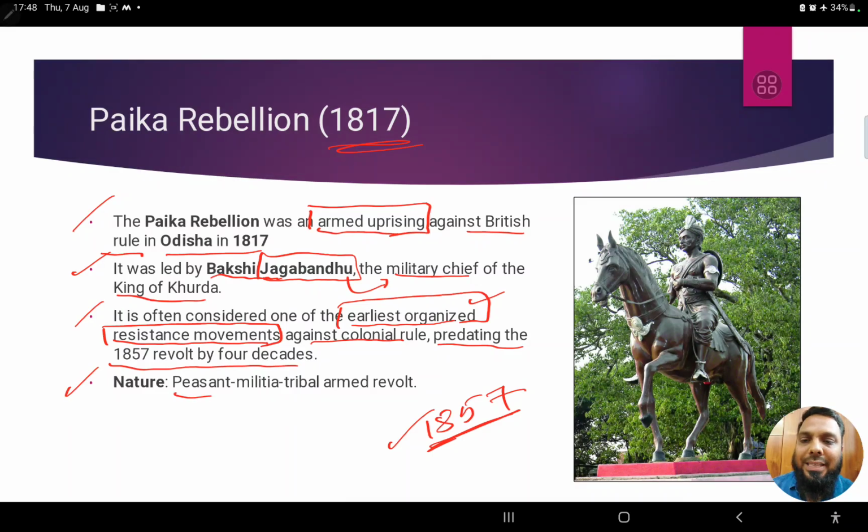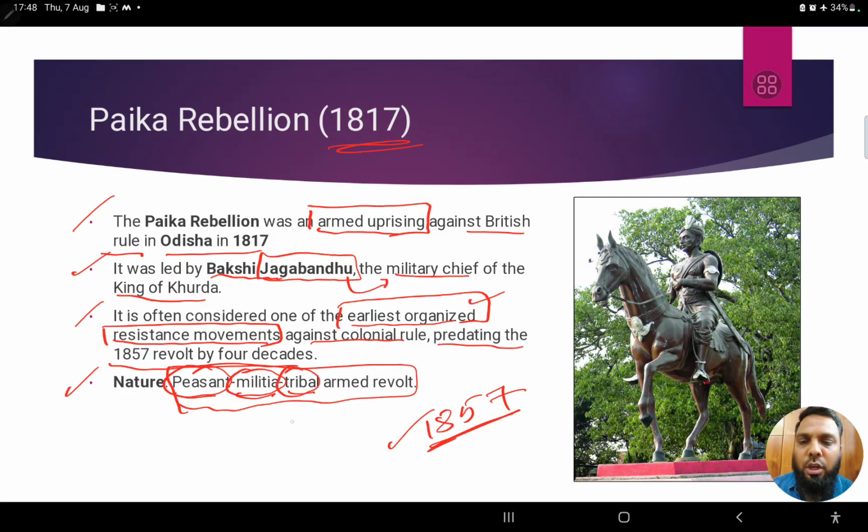And what is the nature of this particular revolt? If you see, peasant, militia, tribal, there is a nexus. There are peasants as well. There is a militia, meaning a unit of army, a unit of soldiers, which is also present, and tribal people are also present. And on the whole, this combination is called the Paika rebellion.